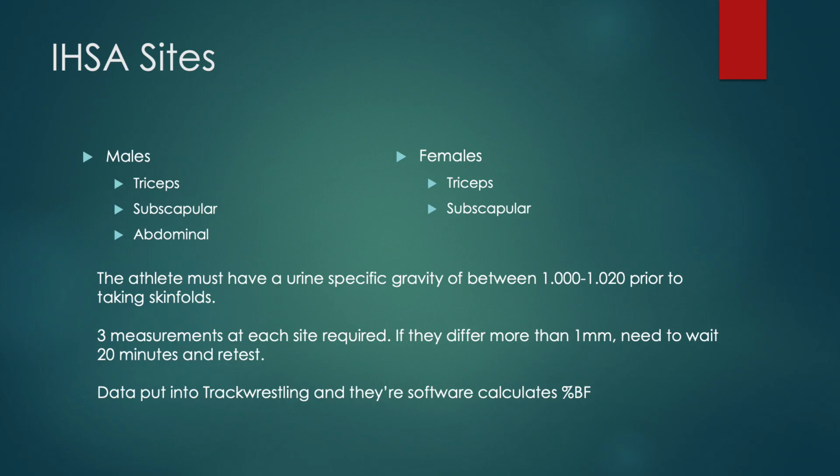When doing body fat composition testing for IHSA wrestling, the athlete must have a urine-specific gravity between 1.0 and 1.020 prior to taking skin folds. So the patient has to urinate in a cup, and then different devices exist. You could use a digital refractometer, an optical refractometer, or there are urine-specific gravity test strips. And so you need to measure the specific gravity of their urine to ensure hydration.